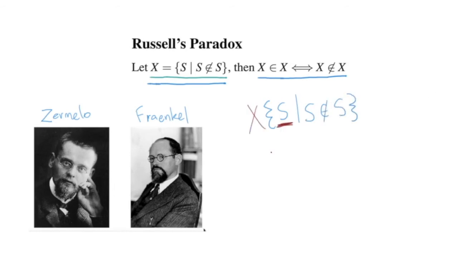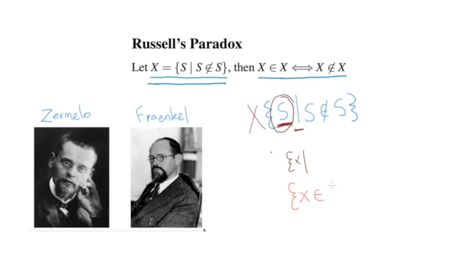So their central proposal was that this part of the equation is badly formed, because we can't just say something unrestricted, the set of sets such that. We can't just say the set of X such that. We need to follow the convention, and it's a convention we've been using in our set builder notation in these videos. We have to follow the convention that we have to say X is a member of some set.